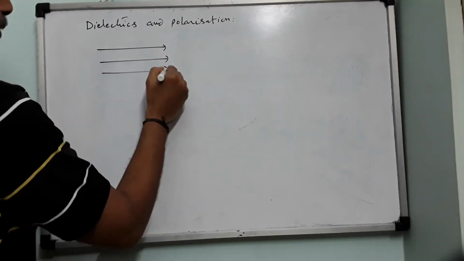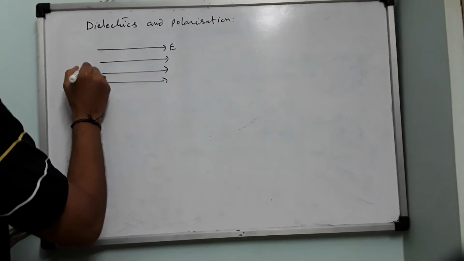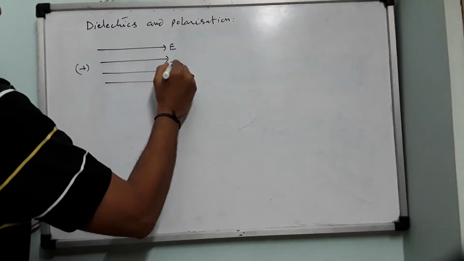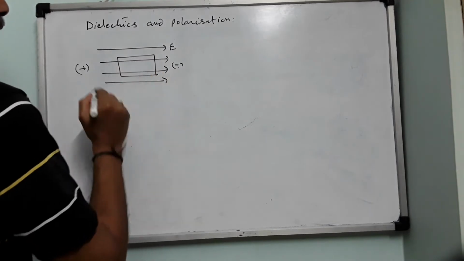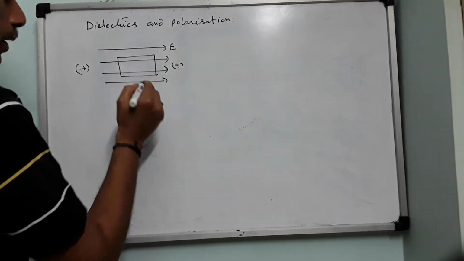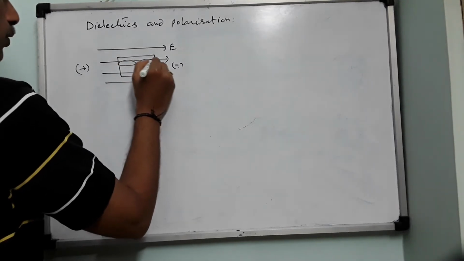This is a uniform external electric field. This will always be the positive polarity, and this will be the negative polarity. Now we are placing a dielectric slab. Here is a molecule which was spherical, now it will be stretched like this. Here also another molecule will be stretched like this.